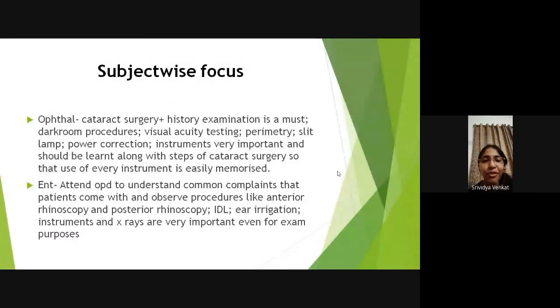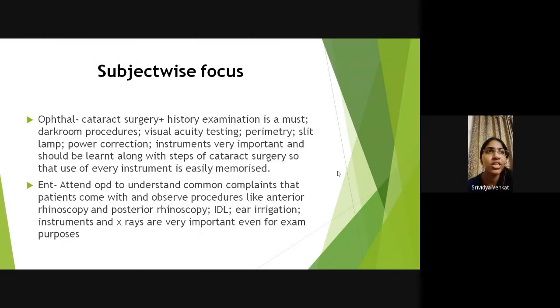Okay, so I'll try to focus less on Ophthal, ENT, PSM because already Manav, Samitra and Matre have told you about that in depth. But in Ophthal, I would like to say, apart from the theory of cataract, if you can't attend a cataract surgery, then try to watch the videos on YouTube. There are excellent videos. And when you are taught instruments, this is what happened with our batch: ma'am showed us the instrument, and while doing that we also saw the video of the cataract surgery. So we know that this instrument is used during this step of cataract surgery, and therefore it becomes easier for you to understand